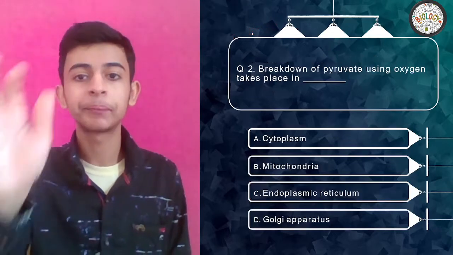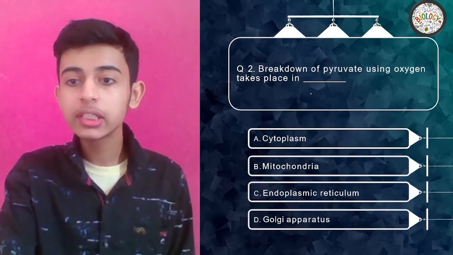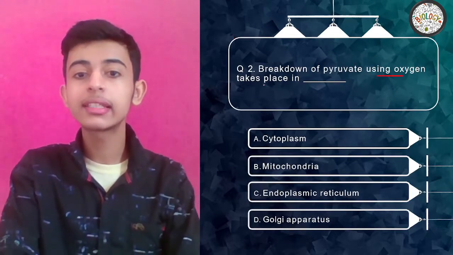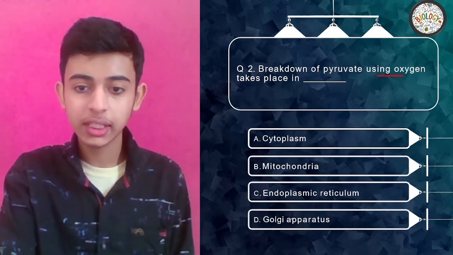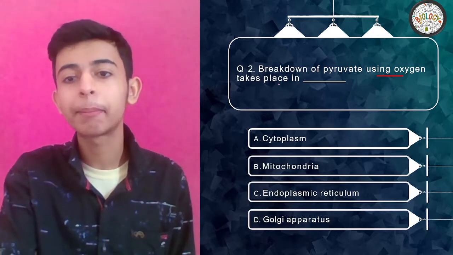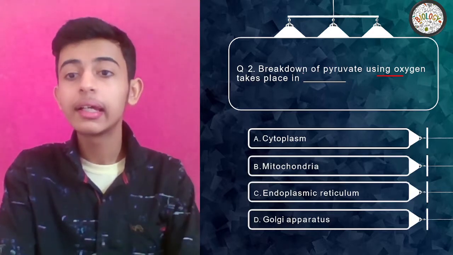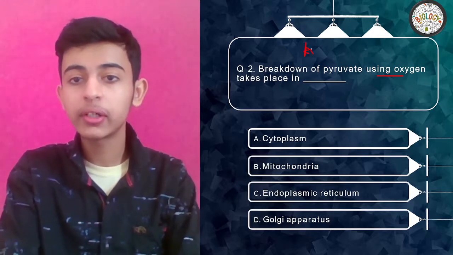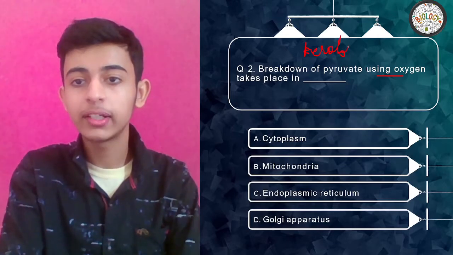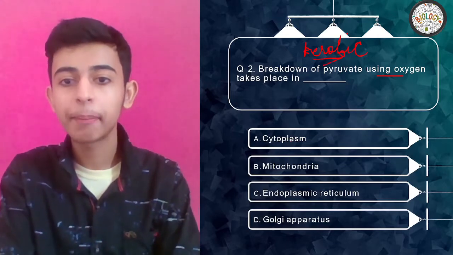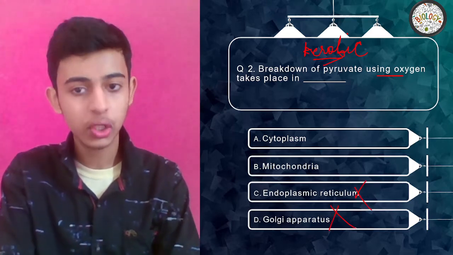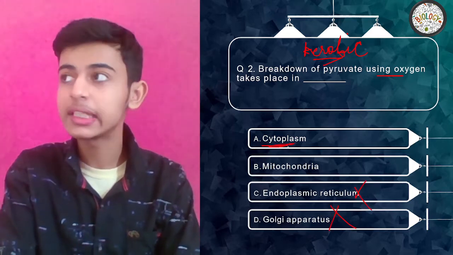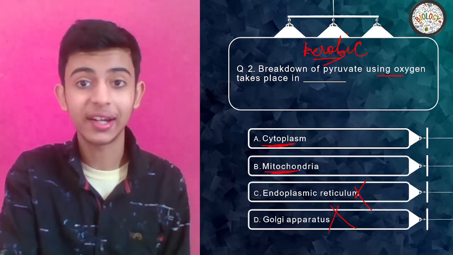Clear? Amazing. Breakdown of pyruvate using oxygen takes place in cytoplasm, mitochondria, endoplasmic reticulum, or Golgi apparatus. Where does this happen? Using oxygen means they are talking about aerobic. The endoplasmic reticulum and Golgi apparatus are not there. The confusion can be between cytoplasm and mitochondria, right?